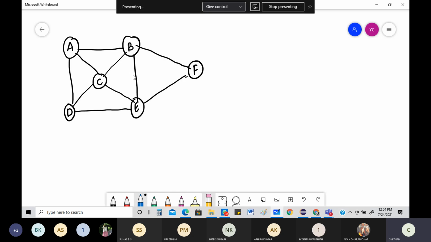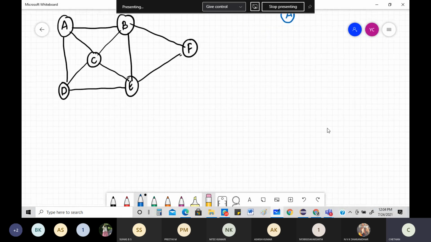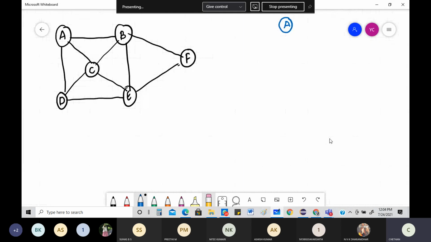So let me look into this. Now this is the graph that is given. How do I write a state space tree for this? First and foremost, I need to start from some place. Where do I start? I'll start with A. I'll obviously start with A. Then from A, you just check the way I'm trying to do this. If you get to know that, then things will become very easy. See, from A, if I want to figure out a Hamiltonian cycle, what is the way of doing it?